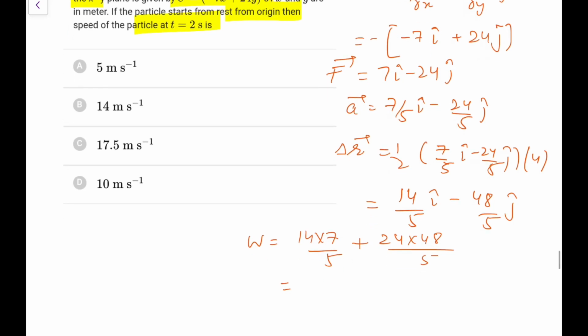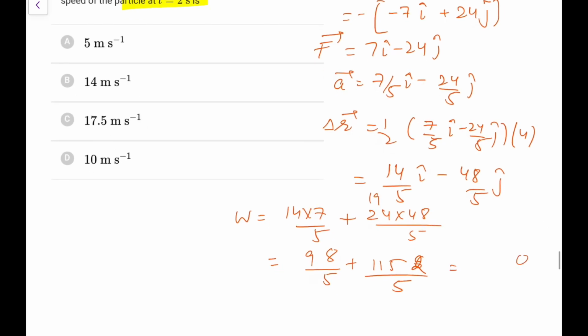So this work completely comes out as 7 into 14, that is 98 by 5, plus 48 into 24, that is 1152 by 5.